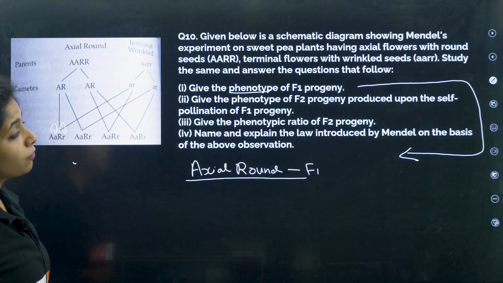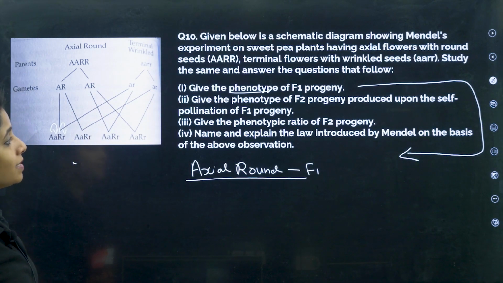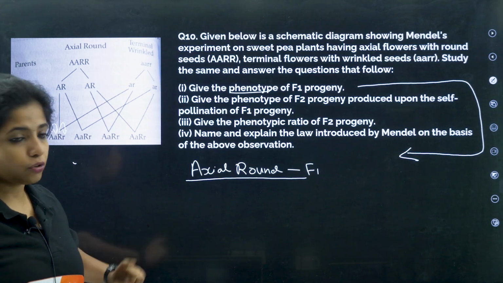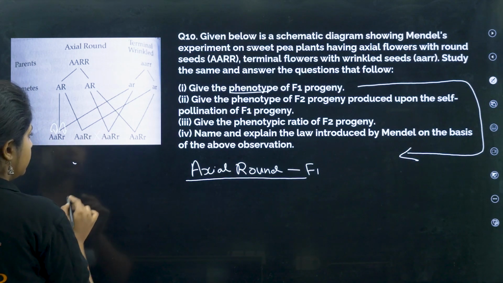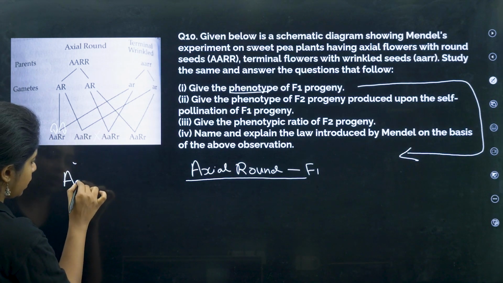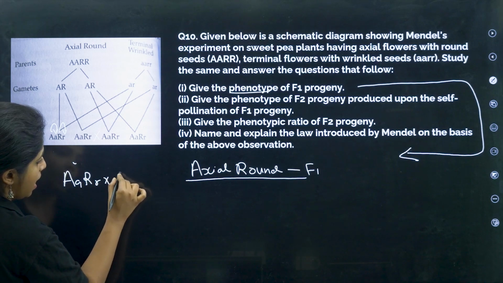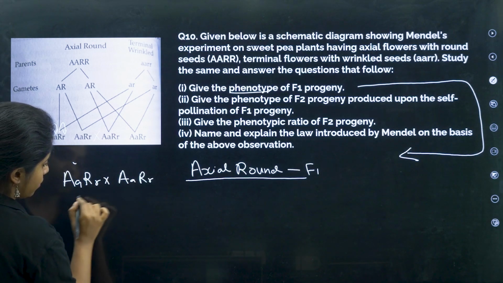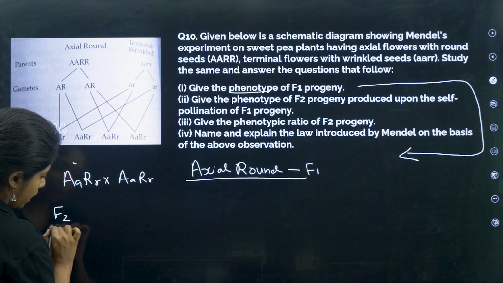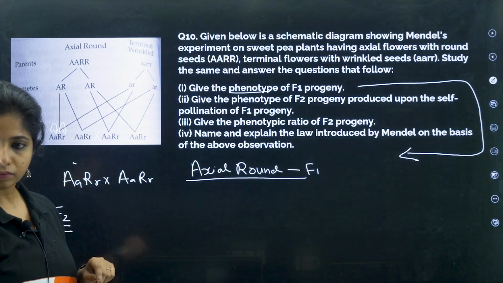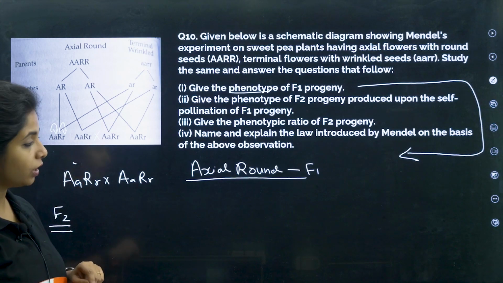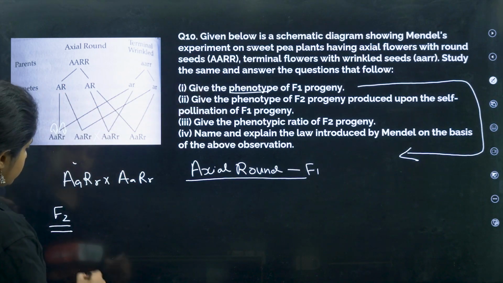Now give the phenotype of F2 progeny produced upon self-pollination of F1 progeny. So when I am doing selfing of AaRr and AaRr, they are asking me the F2 progeny. I told you how you can find out. You write the parental varieties first.